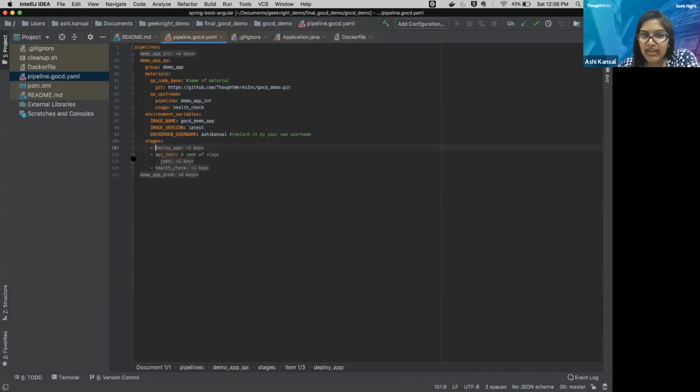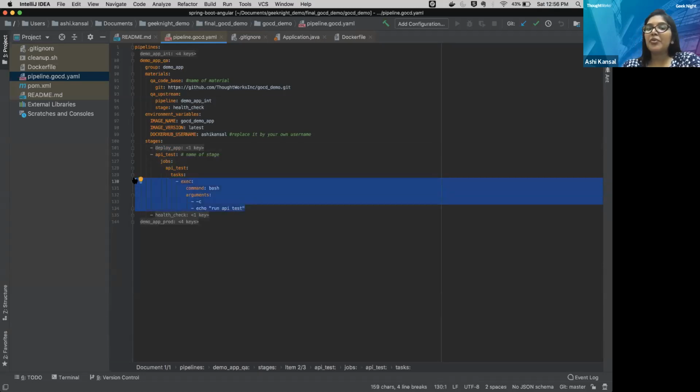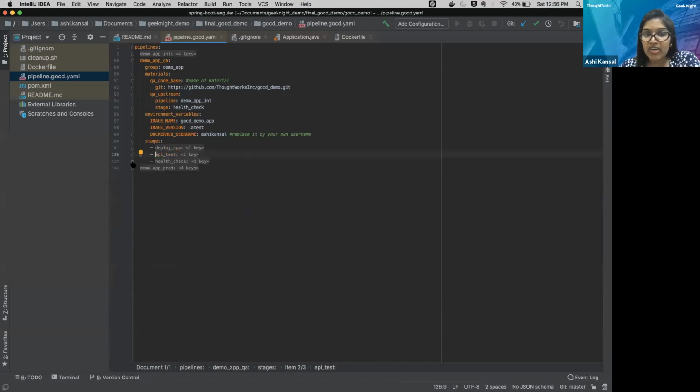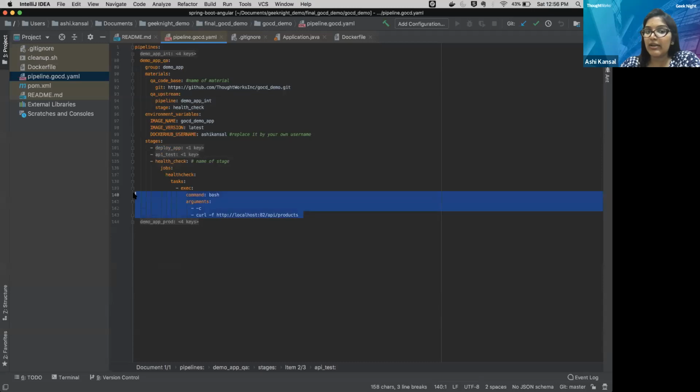We have to do some API test. I have not put anything over here. It's just echo. But same as we have put for the unit test, you can put your API test over here and you can publish your reports in the same way. Then we are running some health check over here to be sure, yeah, that my application is running.